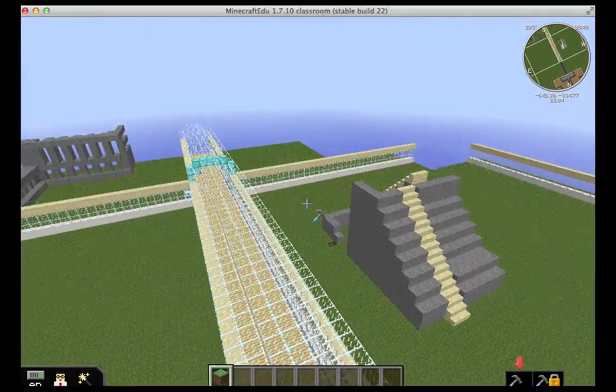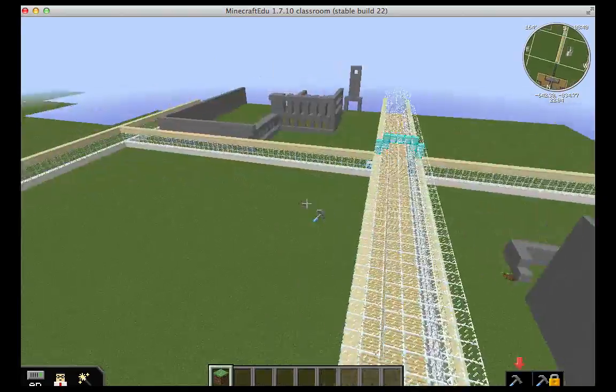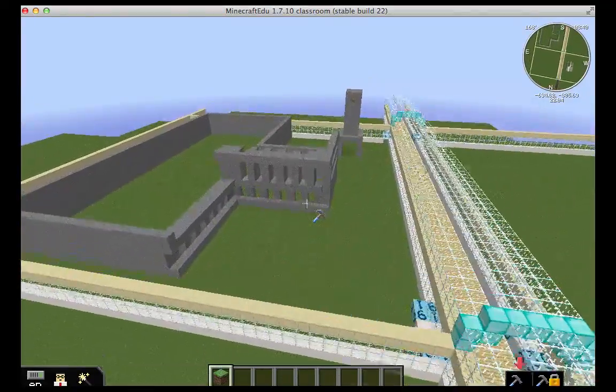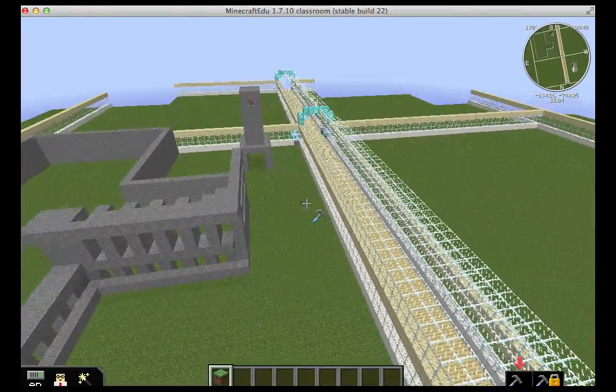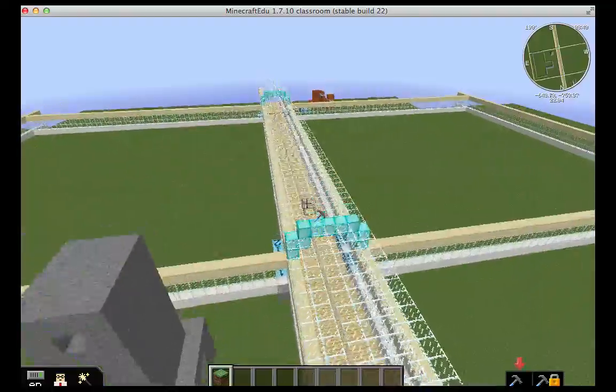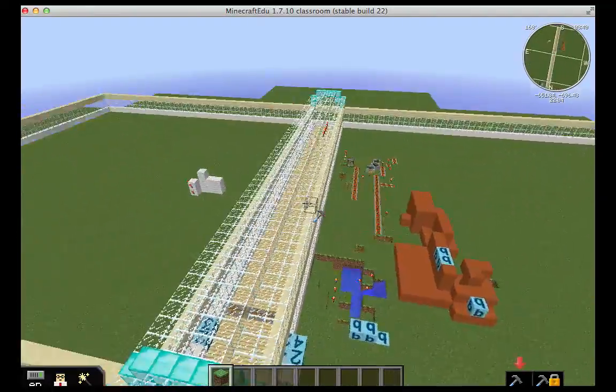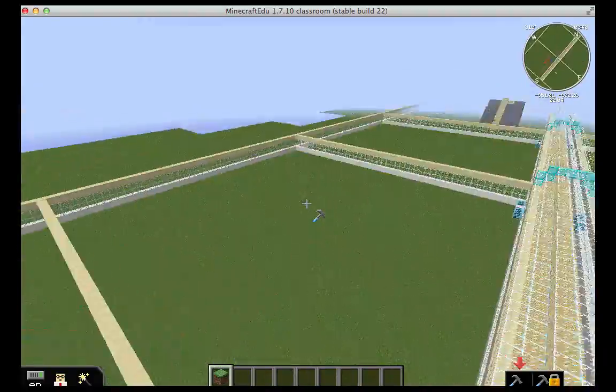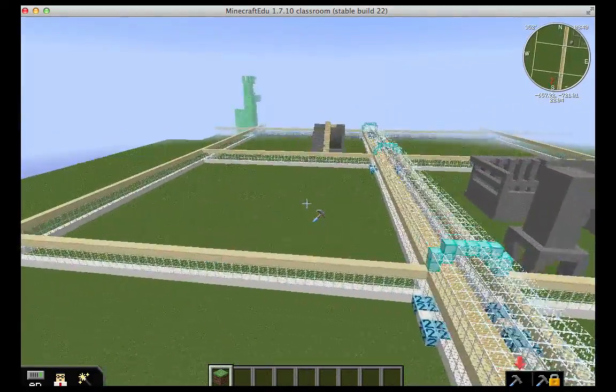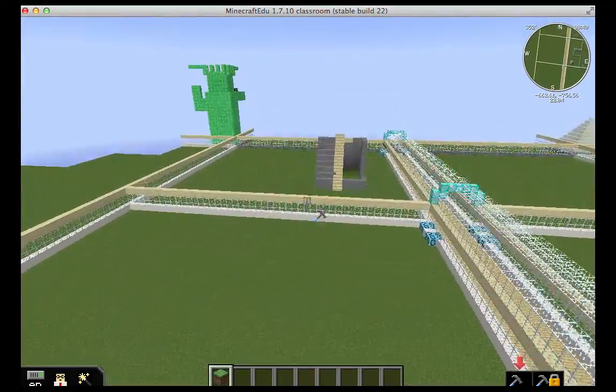So some students are in different stages of construction. This is another Chichen Itza. This is about to be the Denver Capitol building. We have some students from Colorado. And you can see different students have different levels of construction. A lot of it depends on how much they've played Minecraft before.